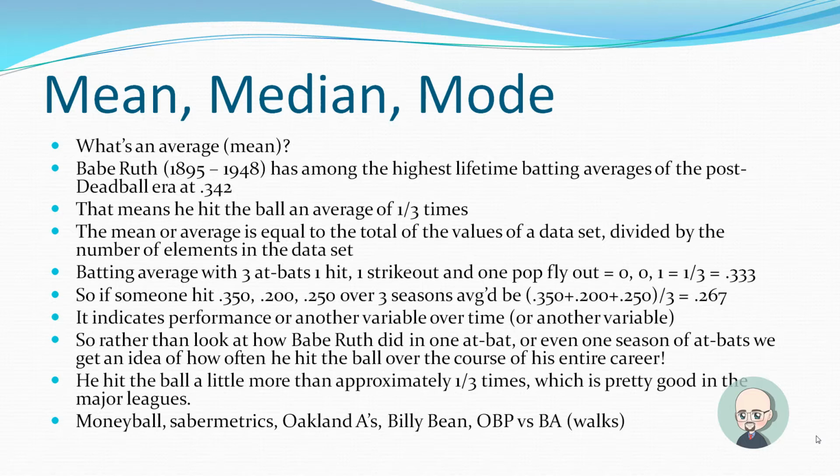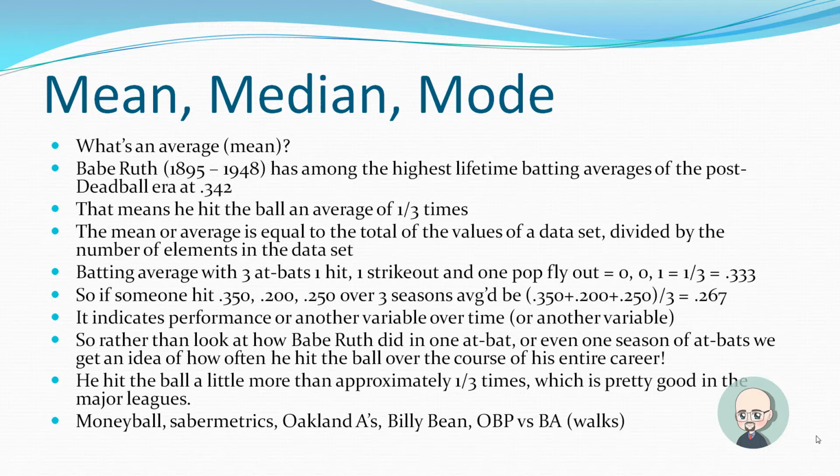So let's take a more complicated example. We're going to do an average of averages. If someone hit 0.350, 0.200, 0.250 over 3 seasons, the average would be 0.350 plus 0.200 plus 0.250, and we divide that by 3 because the total number of seasons would be 3. We come up with an average of 0.267.